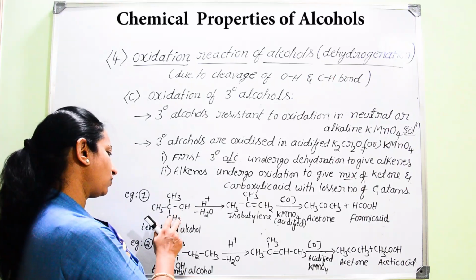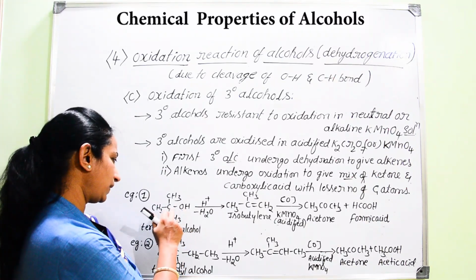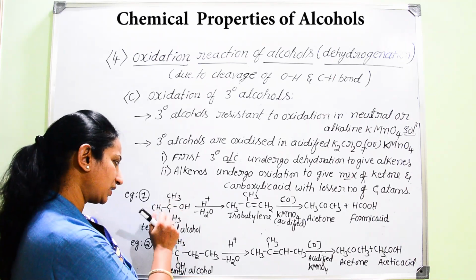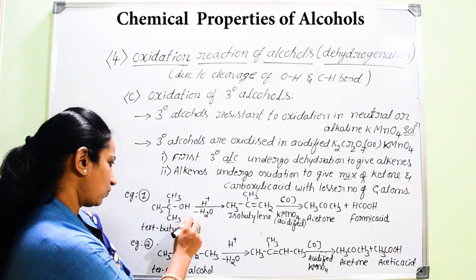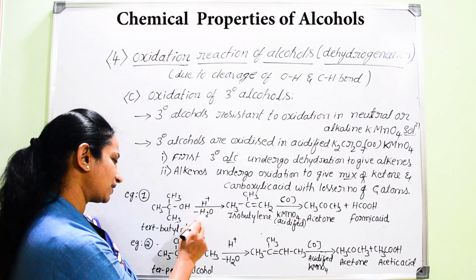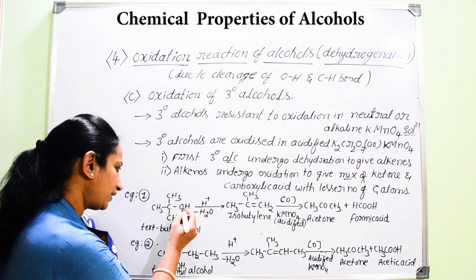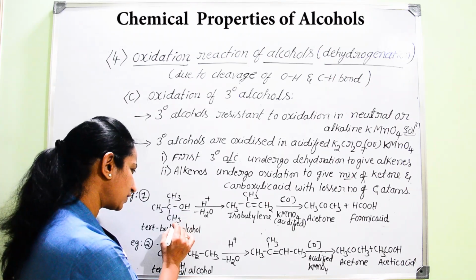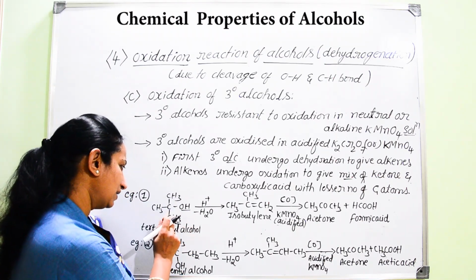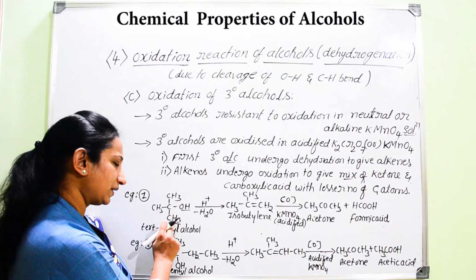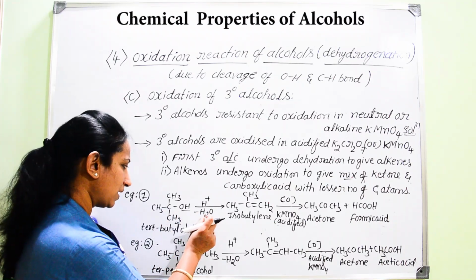The OH group is attached to a tertiary carbon atom here. In the presence of H plus, it helps for the removal of a water molecule. So OH, along with one hydrogen atom attached to the next neighboring carbon atom, will be removed in the form of water.